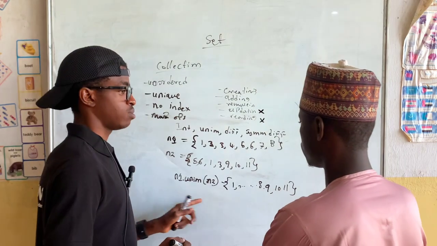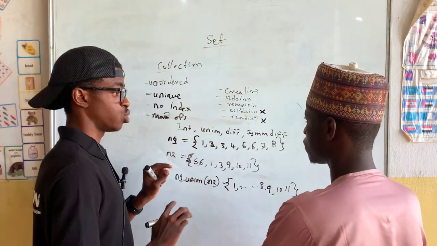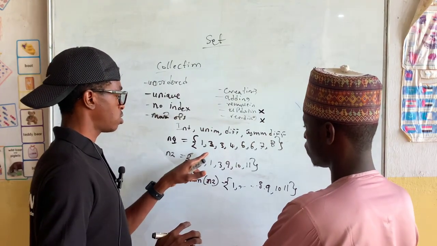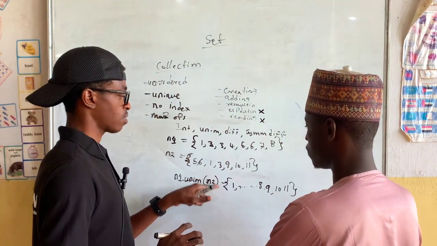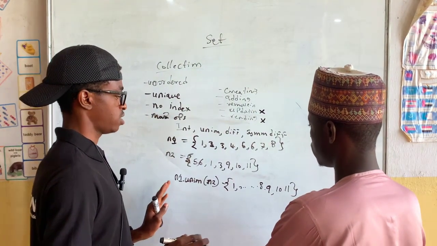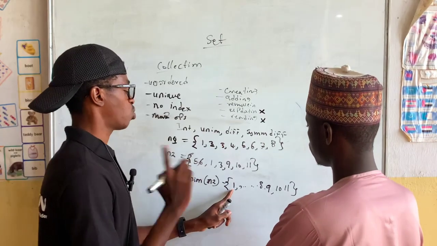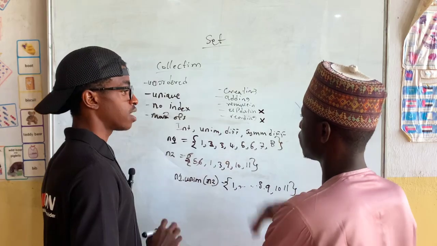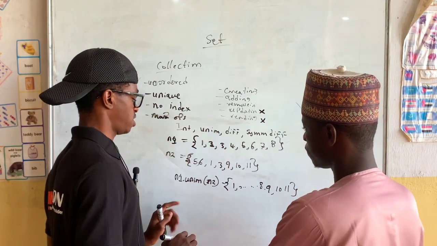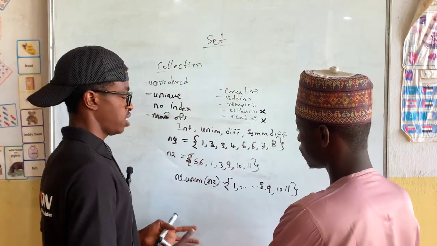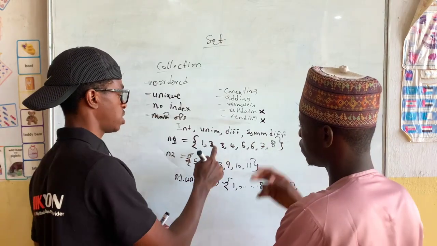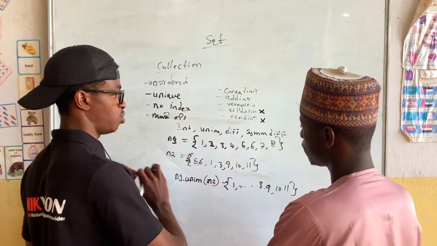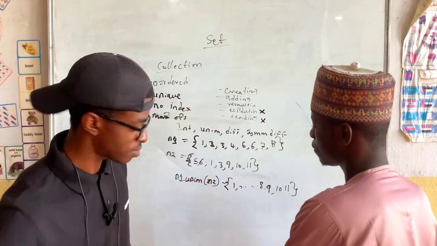And when it combines them together, remember I told you that set is unique. So do you think we are going to have double 1, double 3? We are not going to have them. They're going to have only single 1, single 2, single 3. We have 1 here, so just discard the other 1. Exactly. So this is union. Intersection, finding what's here and what's here. Union, combine them together and form a unique new set.